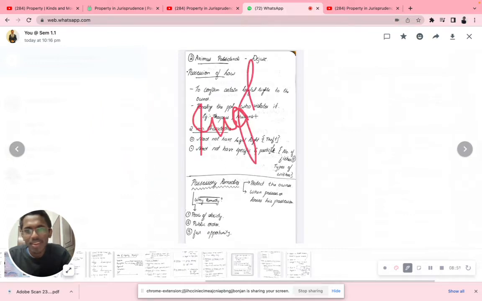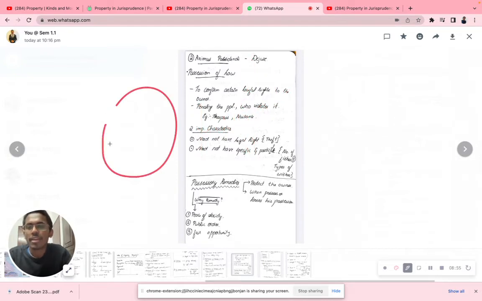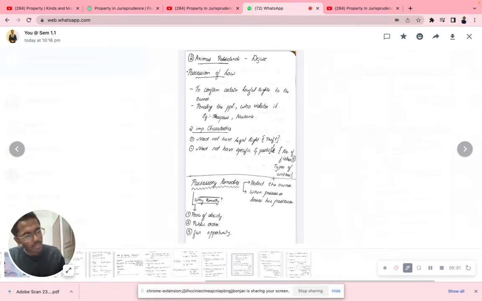Okay, it's gone. Okay, legal right of whom? Legal right of the owner. Okay, so that is very much important. Now we already discussed the first one, corpus possession and animus possidendi.